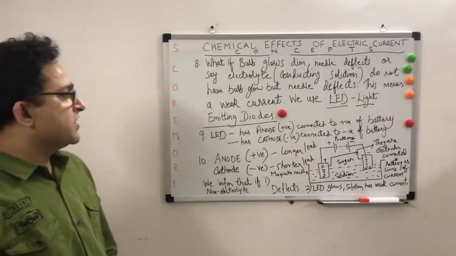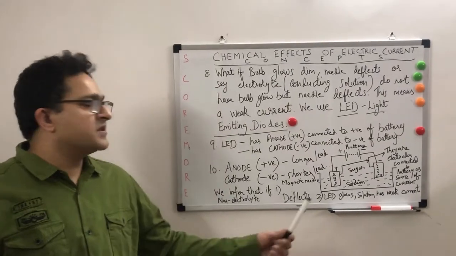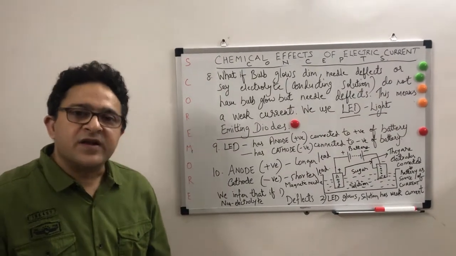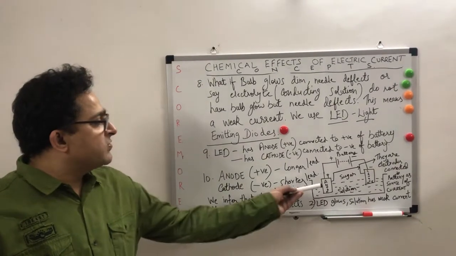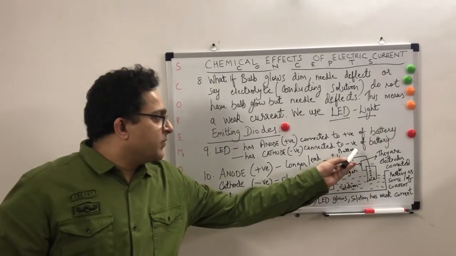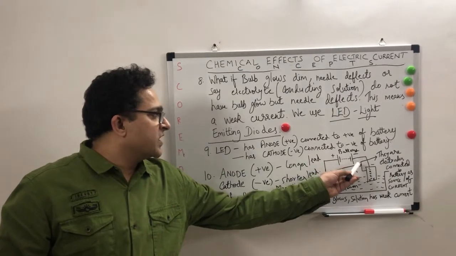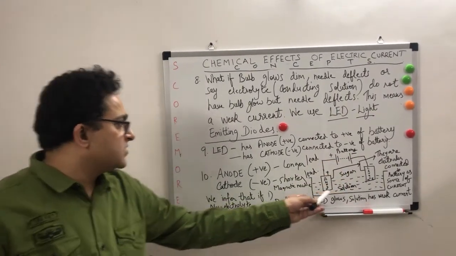So this is how we differentiate. When we connect the positive terminal of the battery, it will be the anode, which is the longer lead. The shorter lead will be the cathode, which will be connected to the negative point of the battery. So this is how the diagram is there.